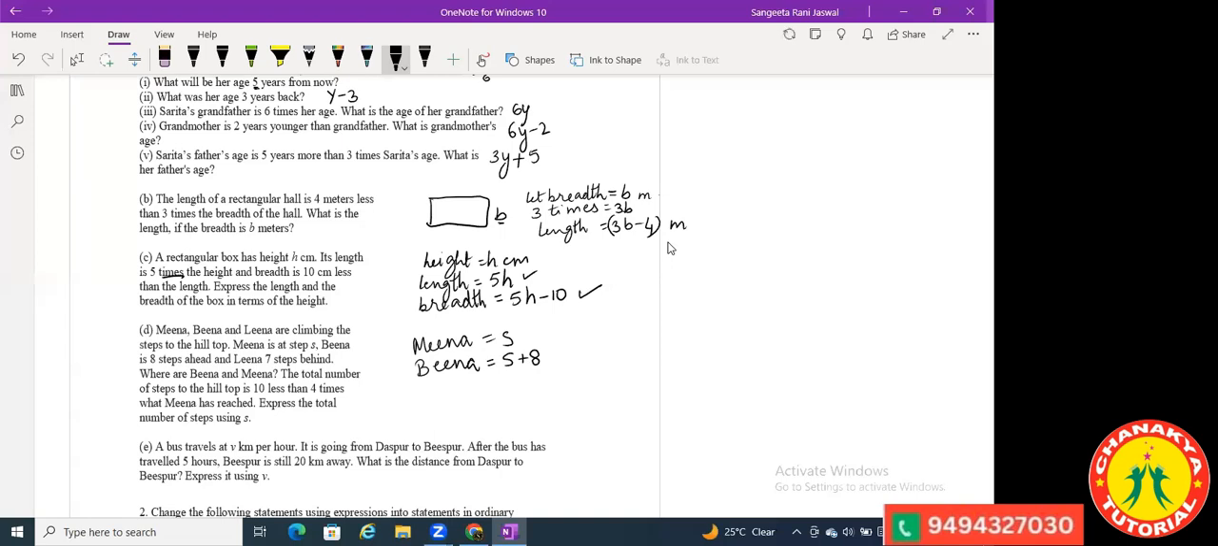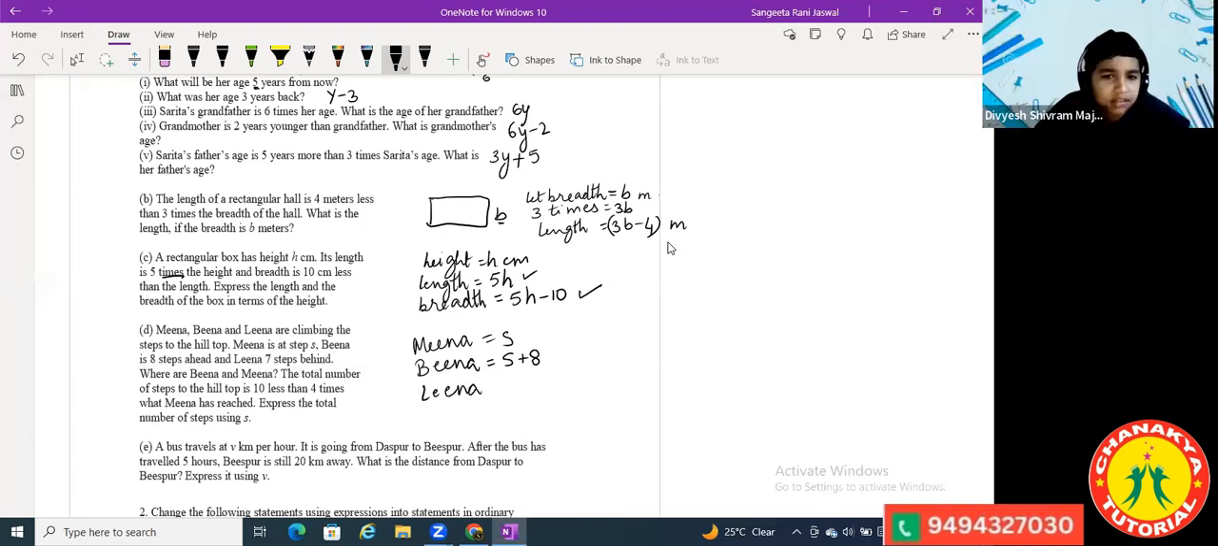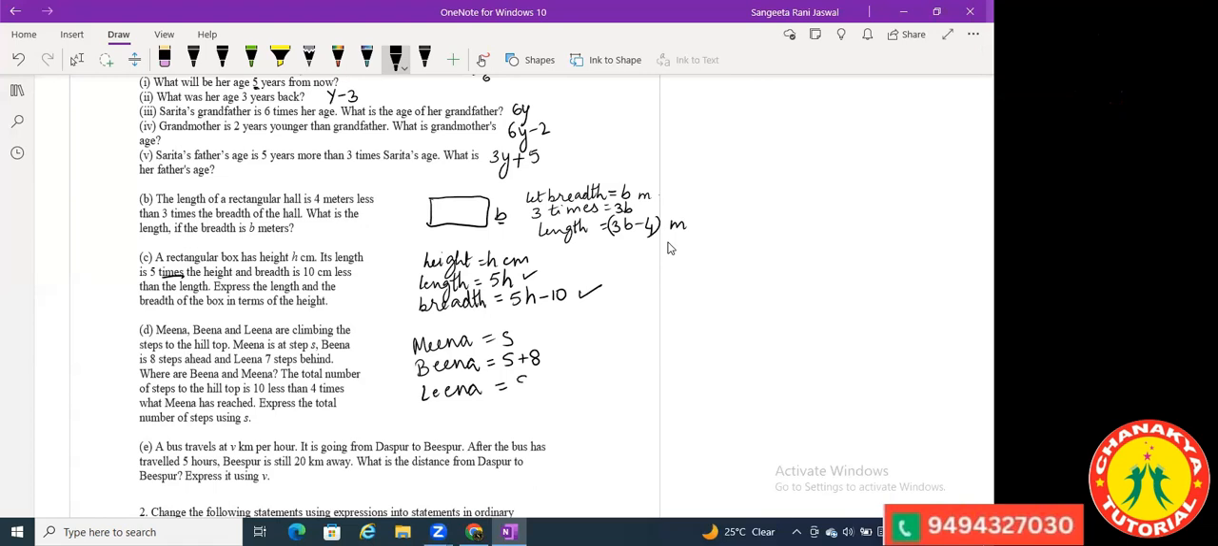And Leena is 7 steps behind. So how will you write about Leena? S minus 7. Okay, Beena and Meena, we found out this.